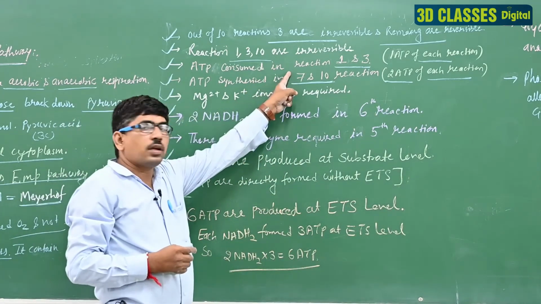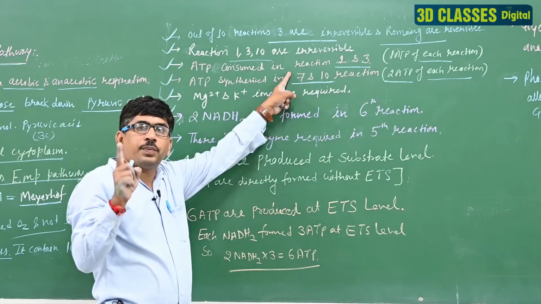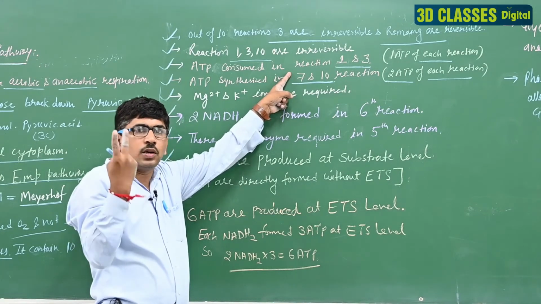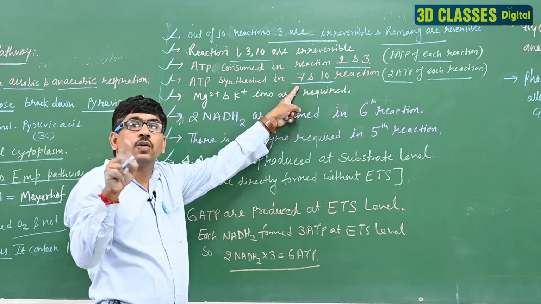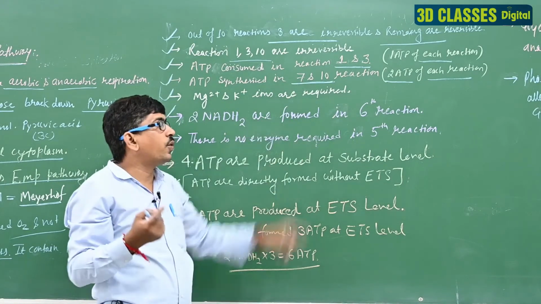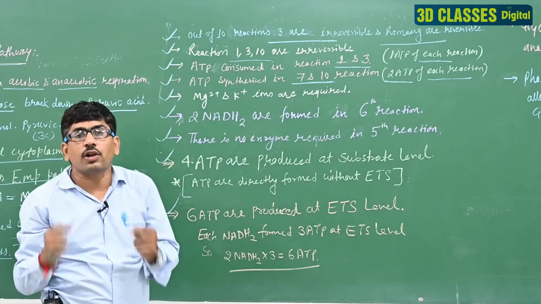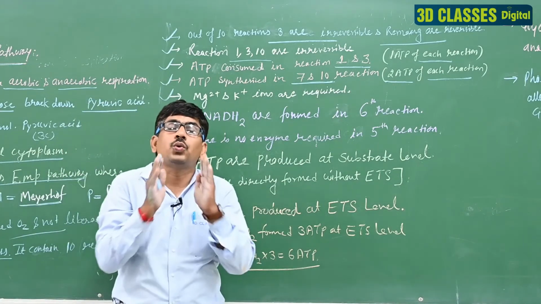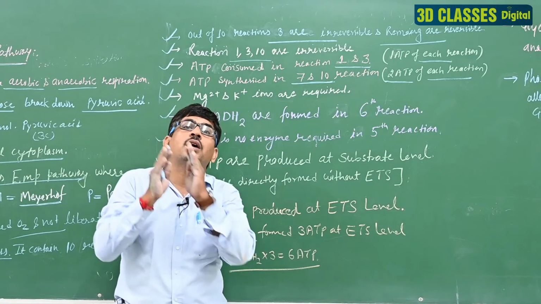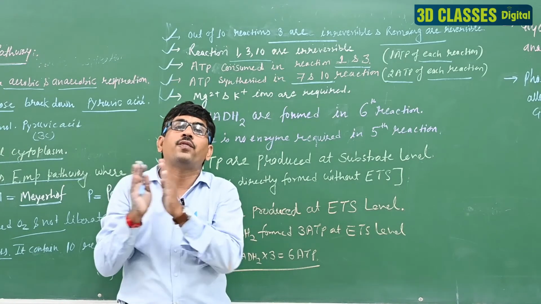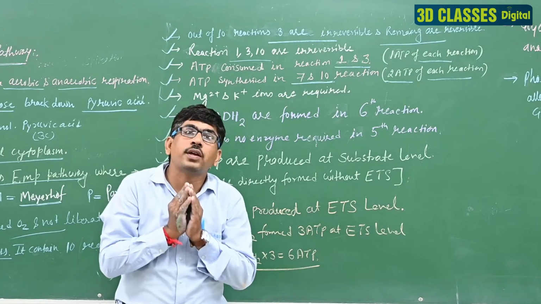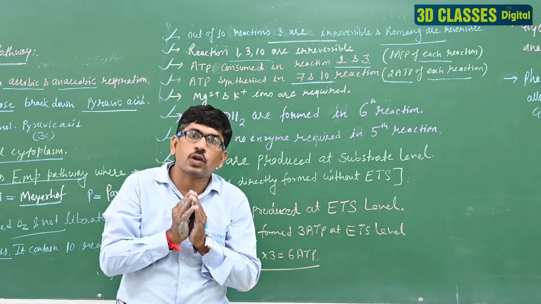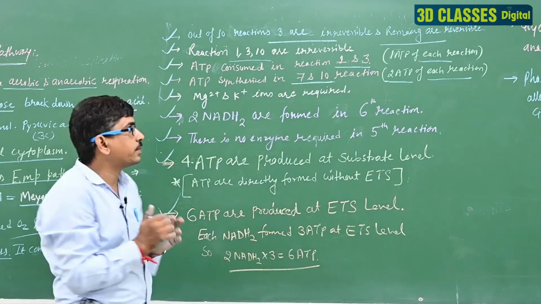In the first and third, 1 ATP is consumed, so 2 ATP in total. Here 2 reactions, each forming 2 ATP, make 4 ATP. So in glycolysis, 2 ATP are consumed and 4 ATP are formed. So the total profit of ATP is 2 ATP.